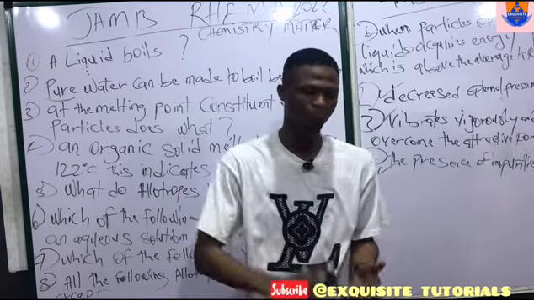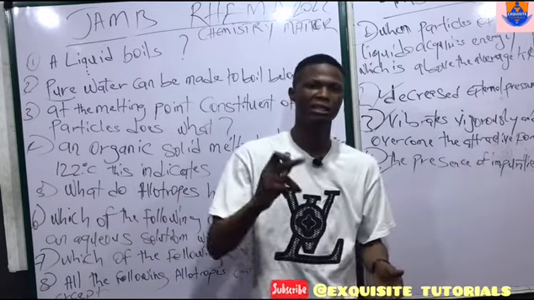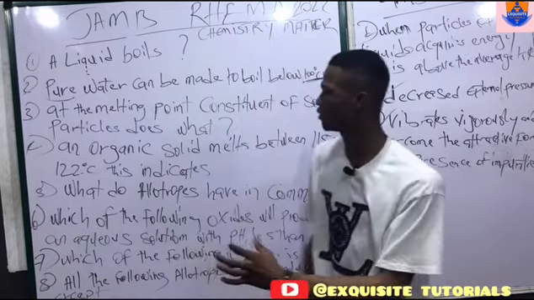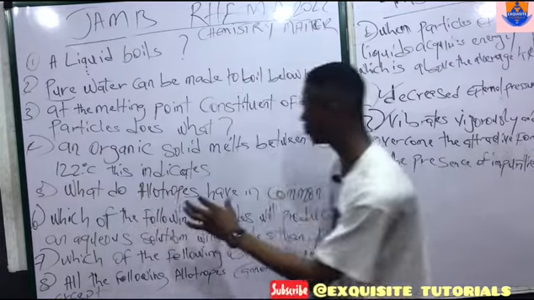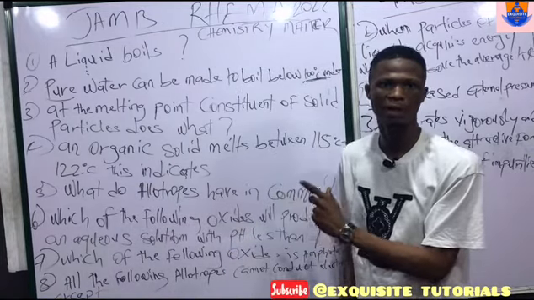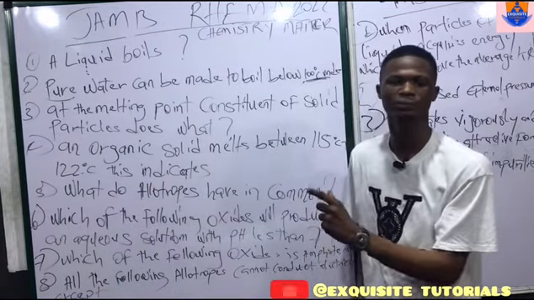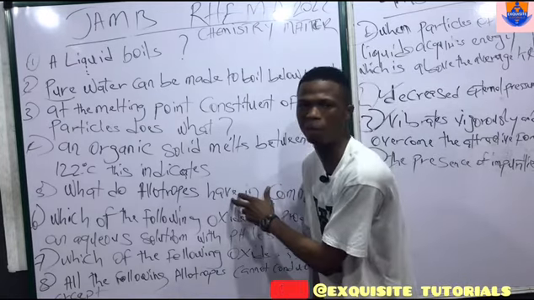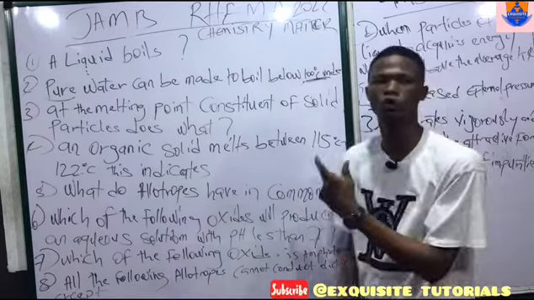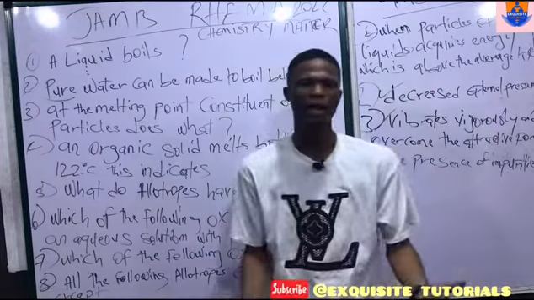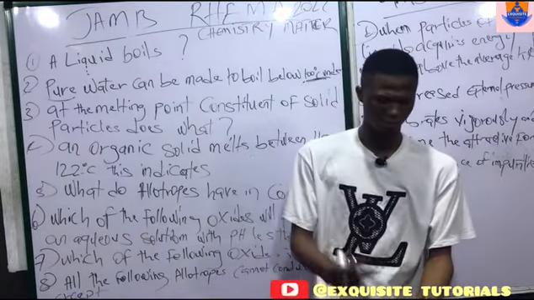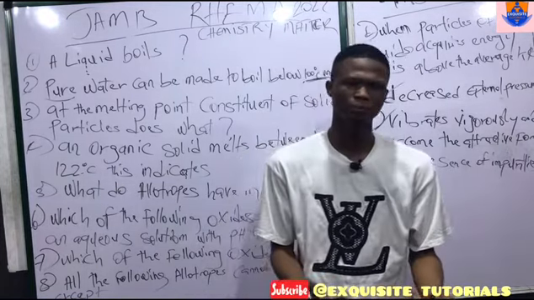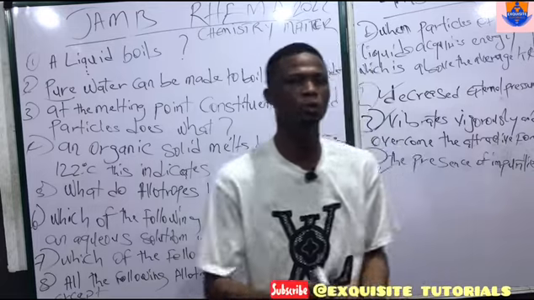Carbon can occur as graphite. It can occur as diamond. Now, what do graphite and diamond have in common? What they have in common is the fact that they are the same element, which is carbon. So, what do allotropes have in common? Do they have the same physical properties? Do they have the same chemical properties? What do allotropes have in common?